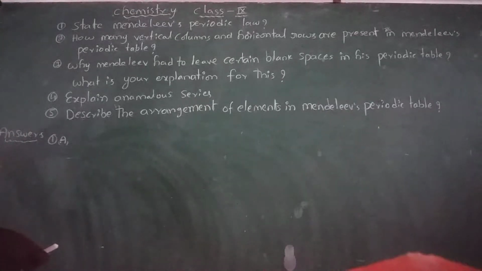Now I would like to explain the questions. The first question is: state Mendeleev's periodic law.